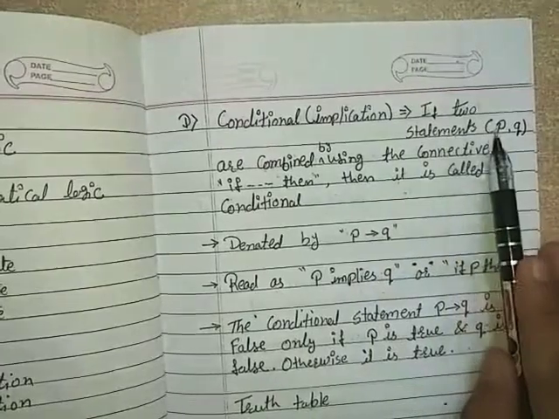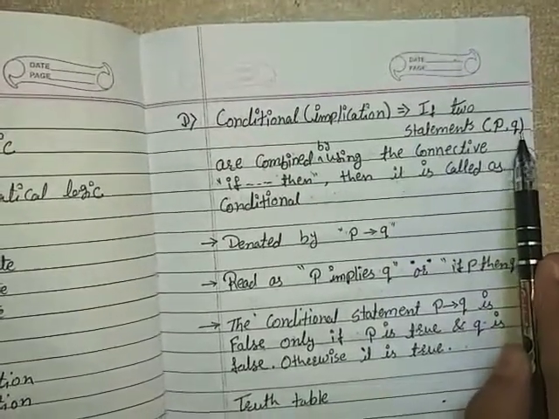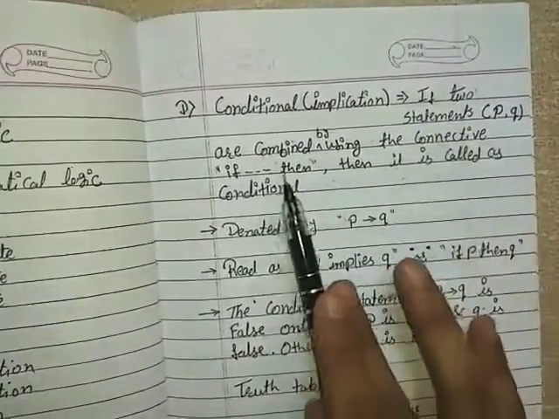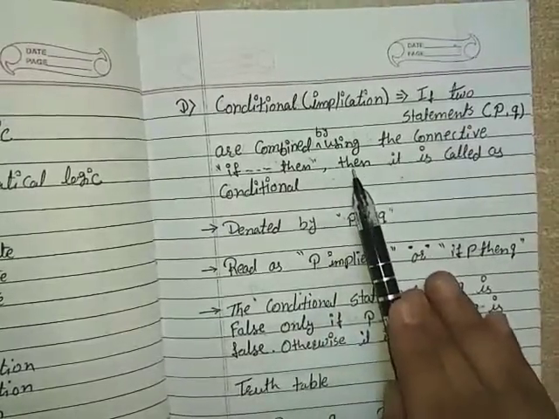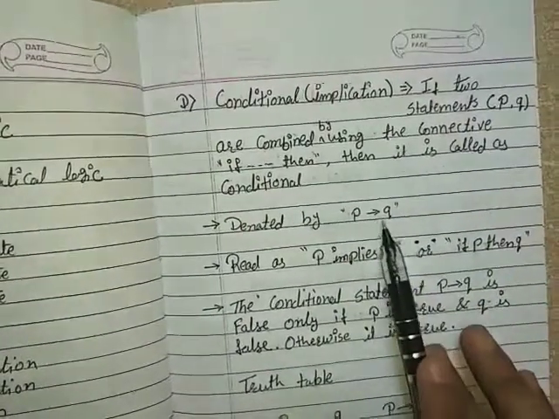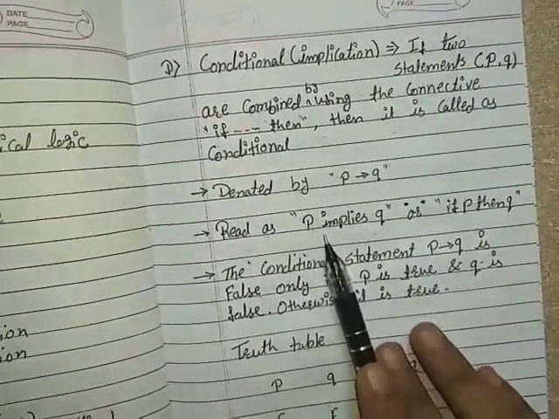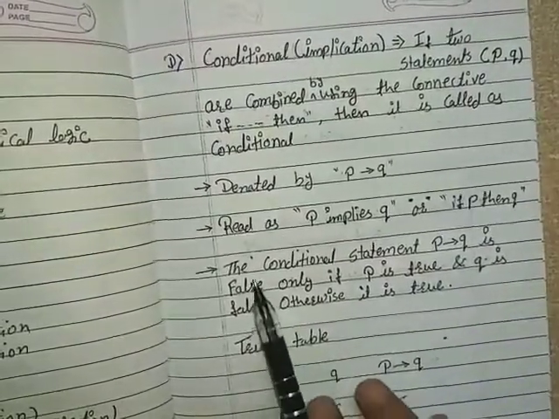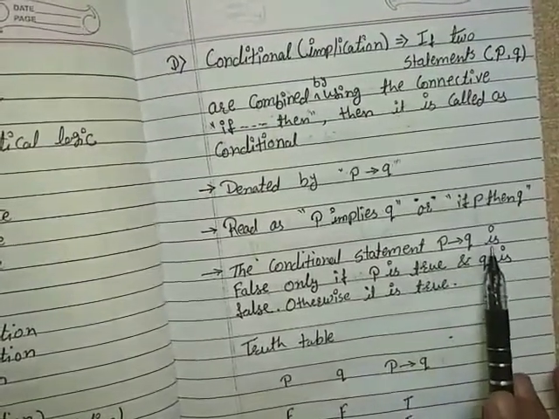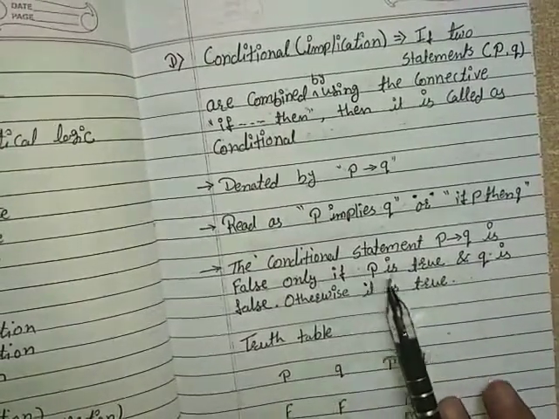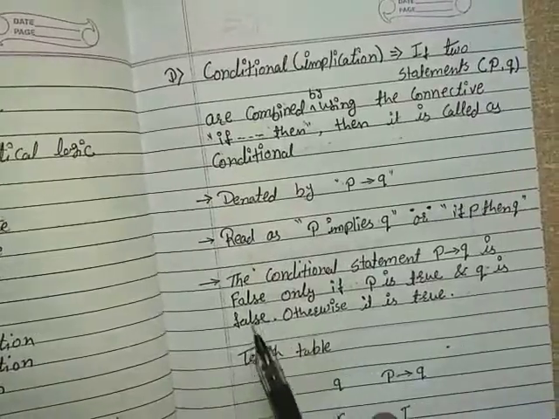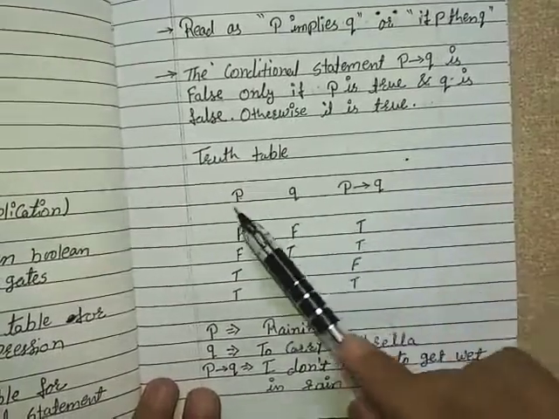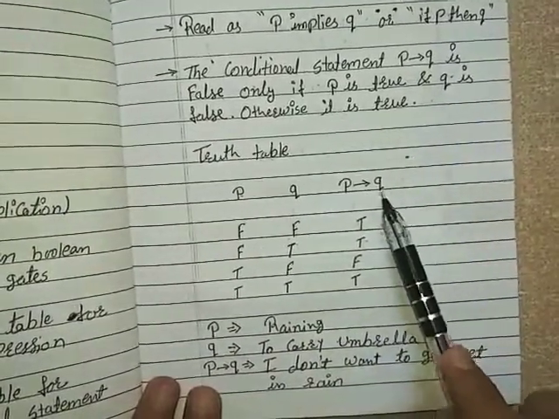If two statements p, q, here p and q both are in small letters, are combined by using the connective if, then it is called conditional, denoted by an arrow and read as p implies q or if p then q. The conditional statement p implies q is false only if p is true and q is false. Otherwise, it is true. Here is the truth table where p, q and p implies q are three different columns.